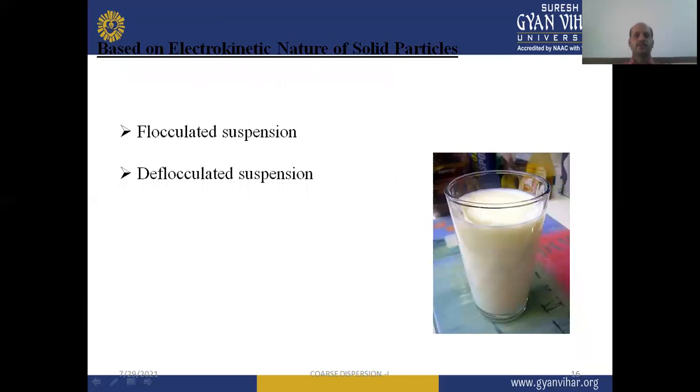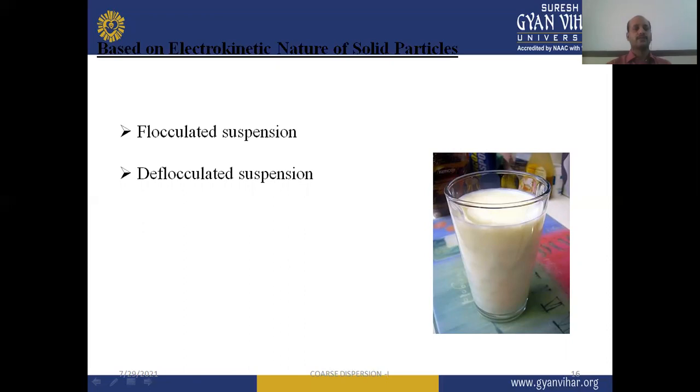Now, when we go through another parameter, based on the electrokinetic nature of solid particles. Based on the electrokinetic properties of solid particles, we can classify our suspensions into two classes. One is the flocculated suspension and the next one is the deflocculated suspension. So flocculated suspensions and deflocculated suspensions are the classification which is based on the electrokinetic nature of solid particles.